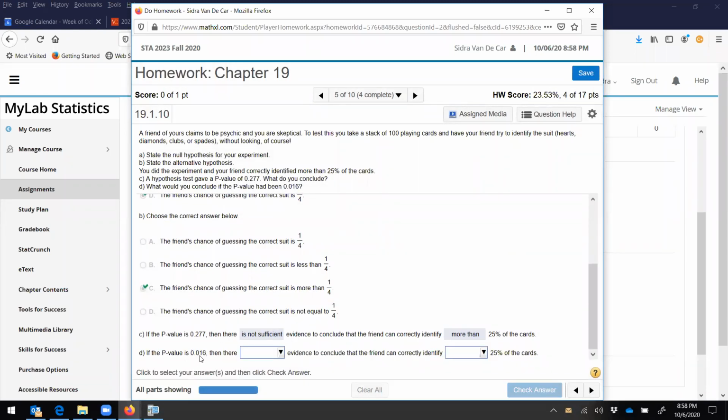If the p-value is 0.016, and notice this is saying he would get that result as weird as his or weirder, right? He'd get that number of correct suits by random sampling alone just 1.6% of the time. That's a really rare occurrence. So it is sufficient evidence to conclude that he can correctly identify more than 25% of the cards, because there's a really small probability that he's just doing it by chance.